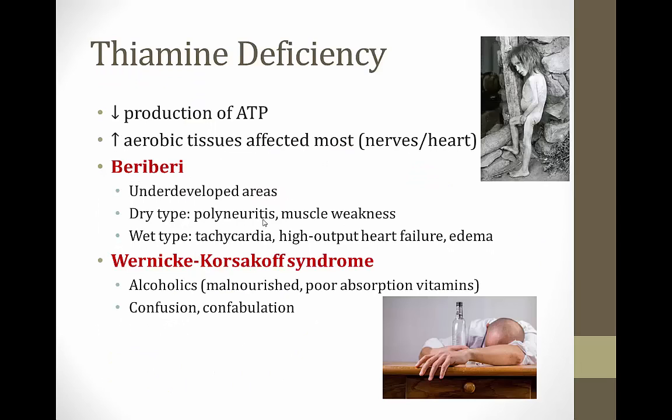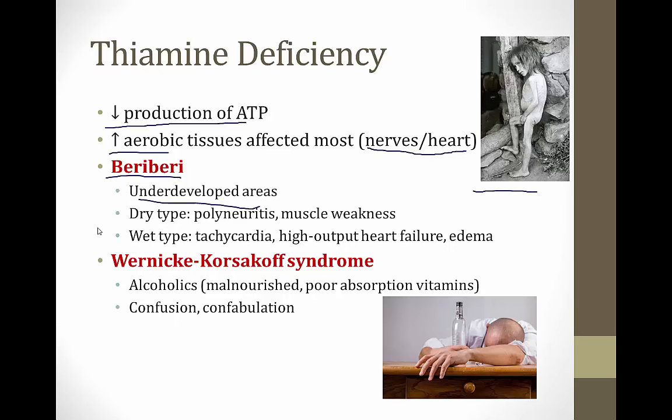If you're deficient in thiamine, you cannot produce ATP because, as you can imagine, you cannot convert pyruvate into acetyl-CoA to enter the TCA cycle and produce ATP. The tissues that are affected most are those that are very aerobic and use a lot of oxygen, so this tends to be the nerves and the heart. The syndrome of thiamine deficiency is called beriberi, and it occurs in underdeveloped countries where children are malnourished, like this child in the picture on the screen here.